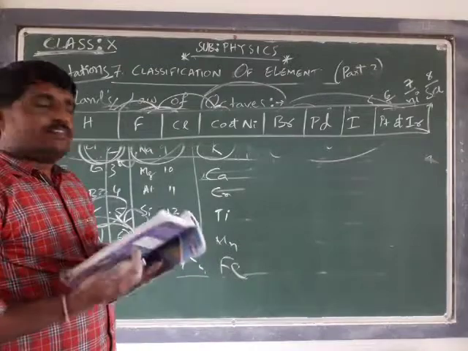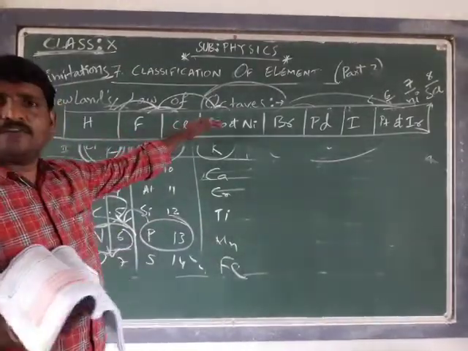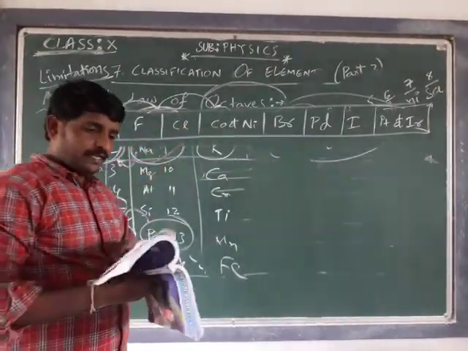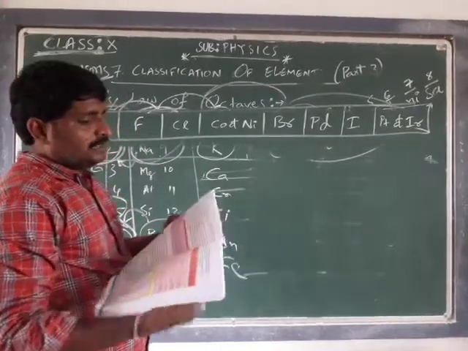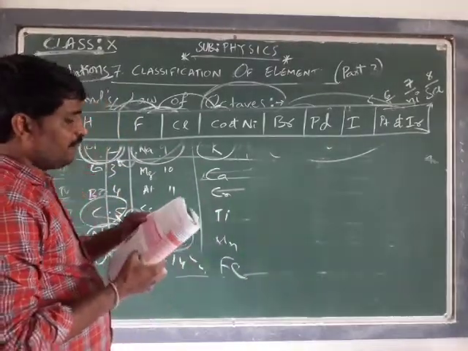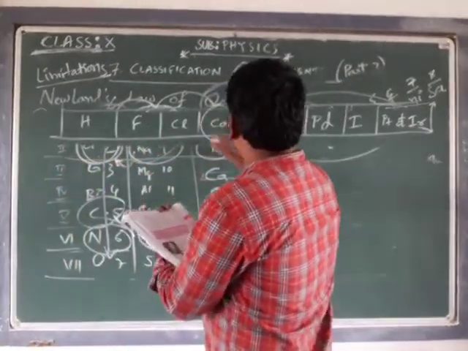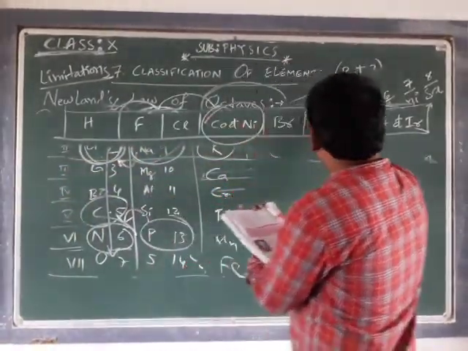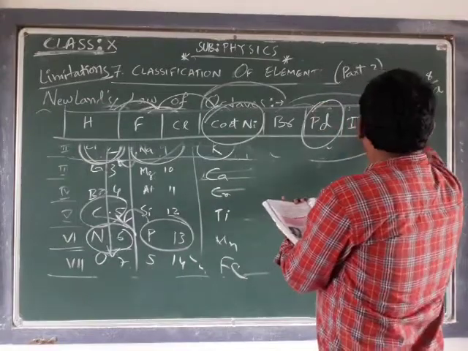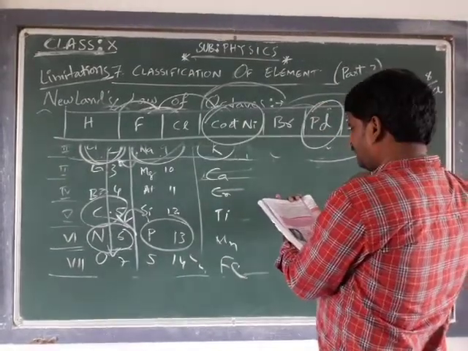These were the elements in the first row, first group. Now, he arranged them although they have different properties from the halogens. That is cobalt and nickel, Pd and Ir.